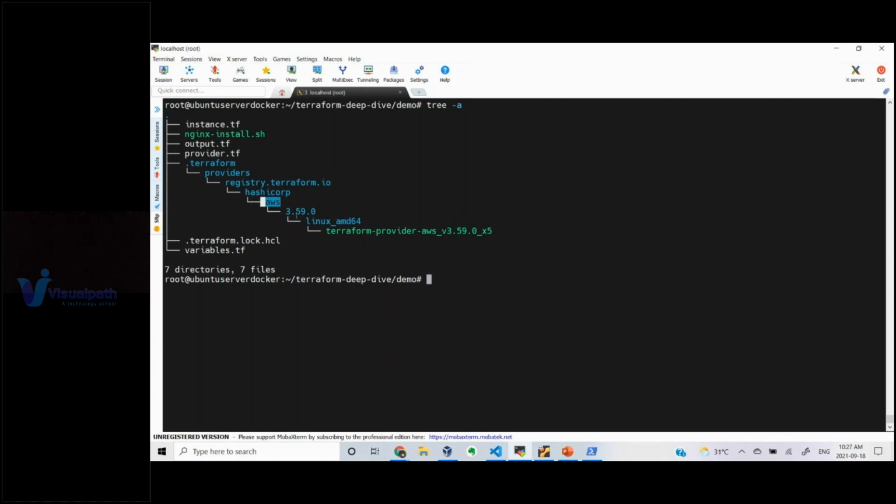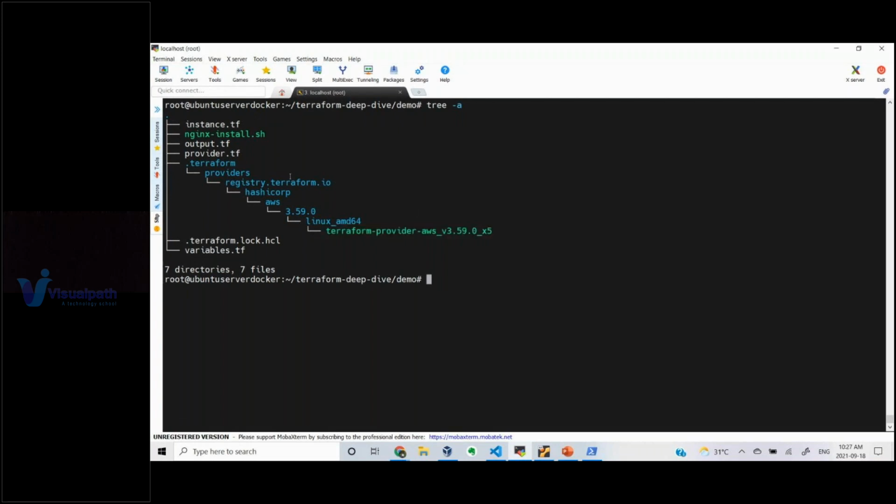In that it created a directory with the version we have downloaded, 3.59.0. Tomorrow if you upgrade, it will create another directory under aws called 3.60.0. Under that you will have linux_amd64 and then the Terraform plugin. This is how the directory structure is created, and that's how your plugin is stored in this location.